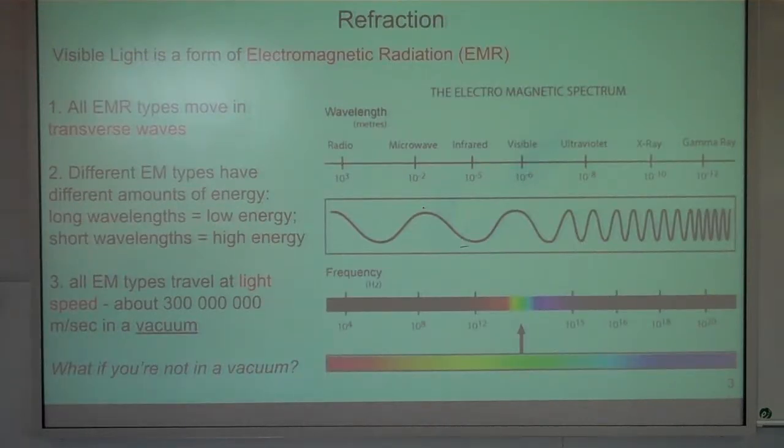Okay, this is revision, although I did put some gaps just to get you to fill things in. You know the electromagnetic spectrum now. You know all of these wavelengths are types of light. So be clear, radio waves or radio signals are light and they travel at light speed. Okay.